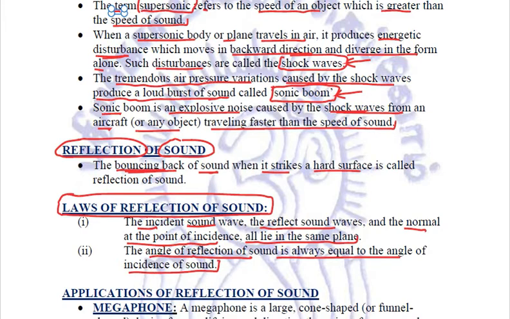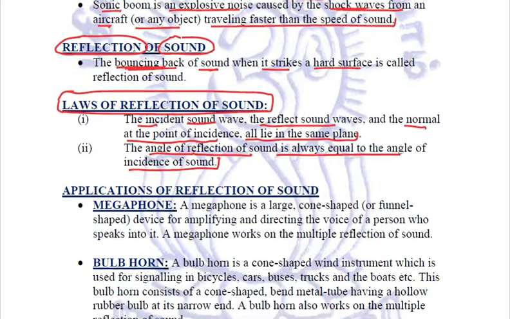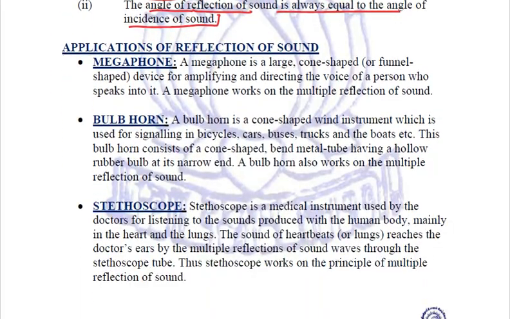Now the sound waves can also bounce back, they also reflect, and this phenomenon, this property is used in various applications. Let us see where all the reflection of sound is applied. First is the case of megaphone.